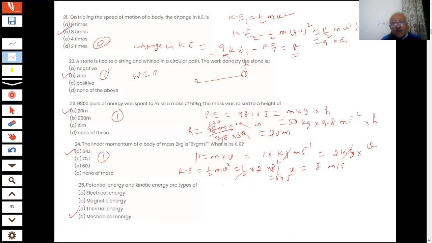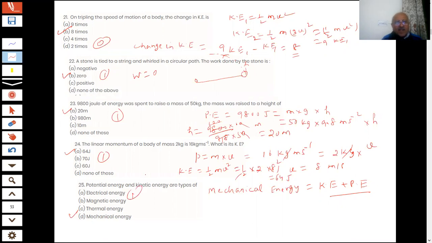We already know it so well that mechanical energy is nothing but the sum of kinetic energy plus potential energy. One increases, the other decreases, or vice versa, because kinetic energy can be transformed into potential, and potential can be transformed into kinetic, but total energy remains the same. Total energy is conserved, that is the mechanical energy.